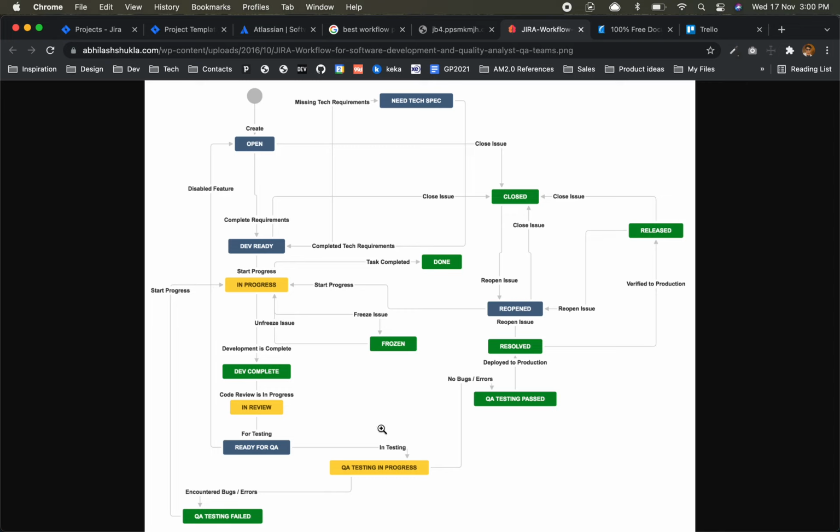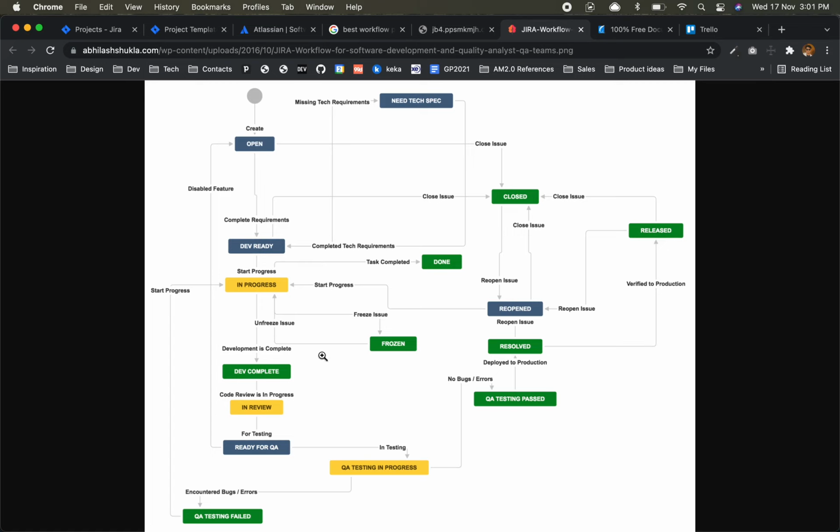So again, one more thing which should be noticed in this workflow. The different blocks are statuses, and these lines which you see are the transitions. If you observe carefully, dev ready can come from here when it is open. I can come from somewhere here also, right?